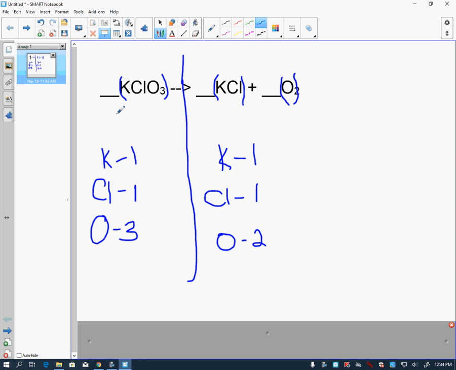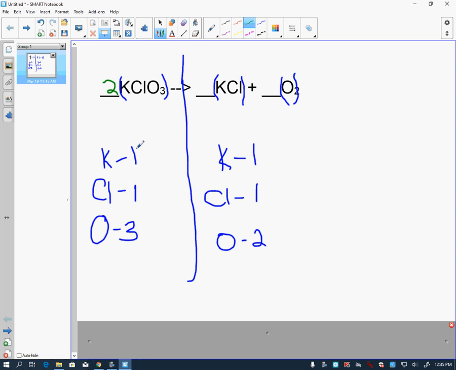All right, law of conservation of mass says anything you have over here, you also have to have over here. We do not have the same oxygen on both sides. We have 3 oxygen over here and 2 over here. So we have to change that. What's the least common multiple of 3 and 2? This is your math for the day. 6. 6 is the lowest number that both 3 and 2 go in. So how many of these do we have to get 6 oxygen? We have to have 2.